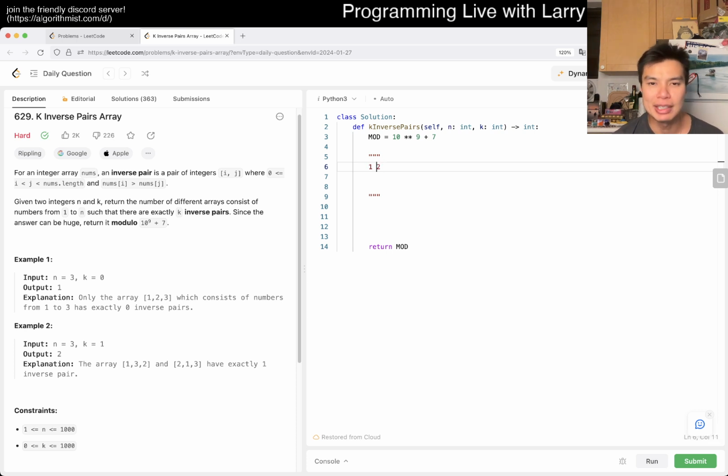The next one is going to be 3, and for 3 you have 3 choices. You have either here, here, or here. What does that mean practically? If 3 is here, that means that there are 2 inverse pairs added. Here means that there's 1 added inverse pair. And here, there's no inverse pair added. I think from here, that's basically where I start getting a pattern.